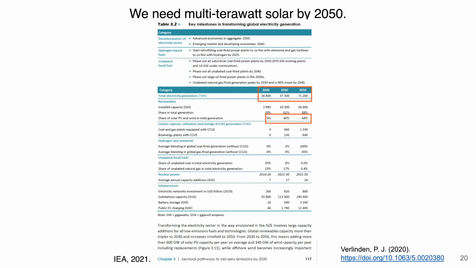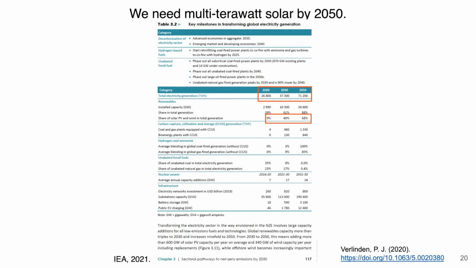Here we see from the IEA that they have modeled to 70 terawatt hours of solar by 2050 to achieve net zero carbon goal. There's also a different paper that has stated that we need 70 terawatts of solar capacity by 2050 in order to achieve our net zero goal as well. And so there's variations, but in the end, we need multi-terawatt solar by 2050, and in particular, replace the majority of our energy use to solar and wind.